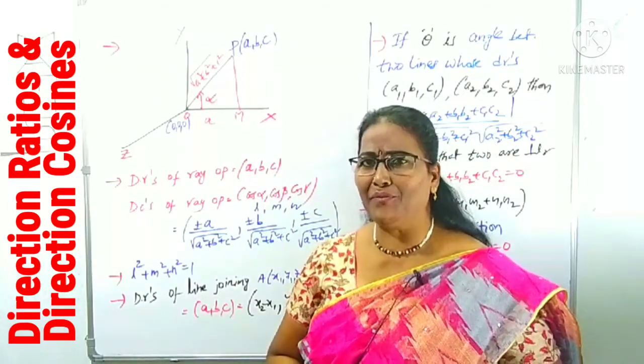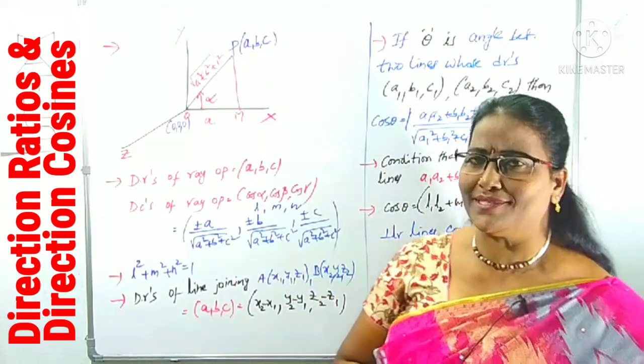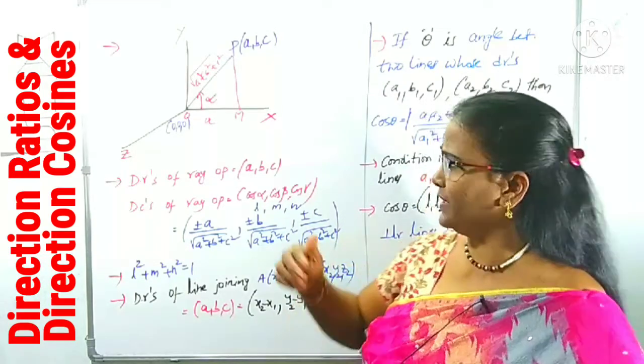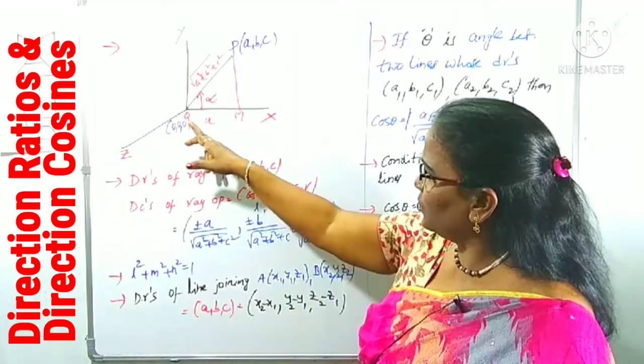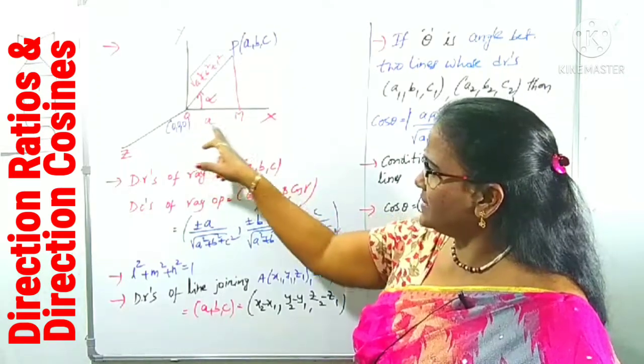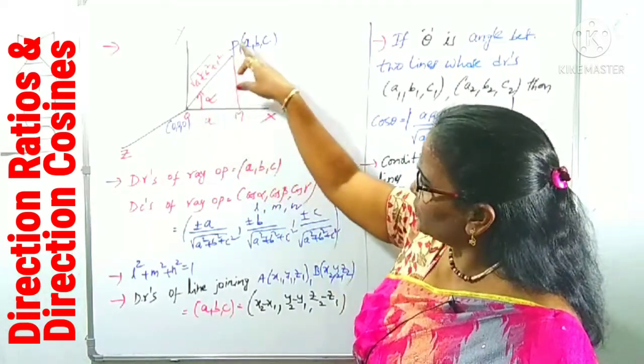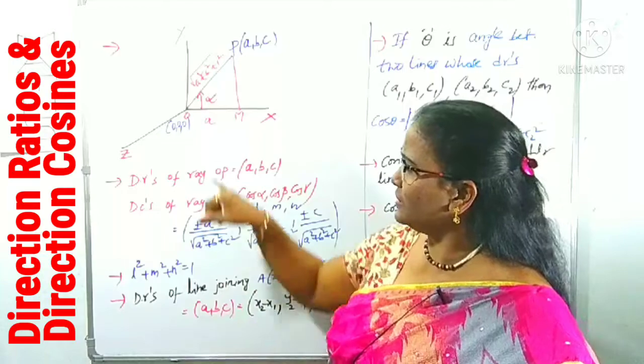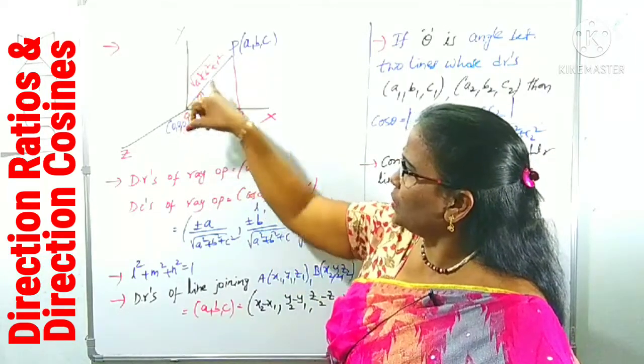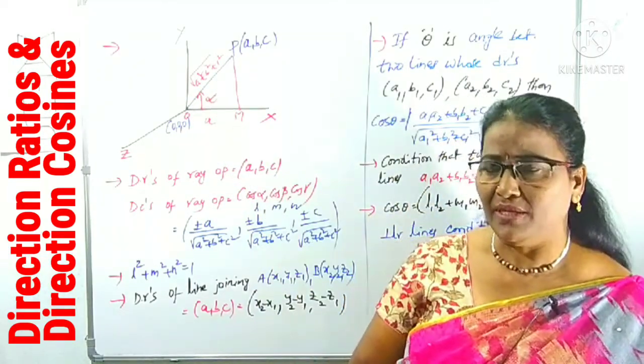What is the cos angle? From a right angle triangle, you know very well, it is adjacent side by hypotenuse. From this right angle triangle OPM, adjacent side is A, hypotenuse is OP. Therefore, cos alpha you can collect by this formula: A by root over A square plus B square plus C square.